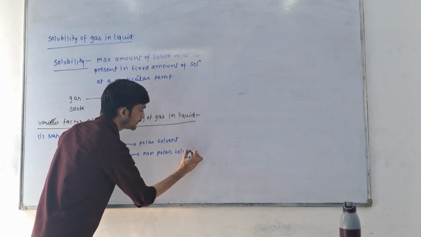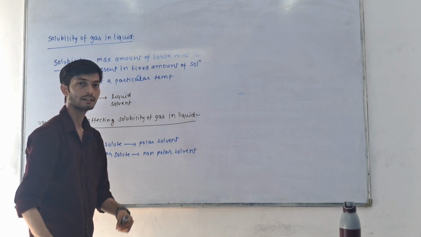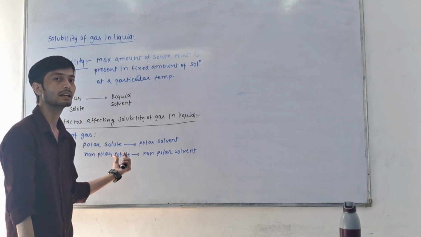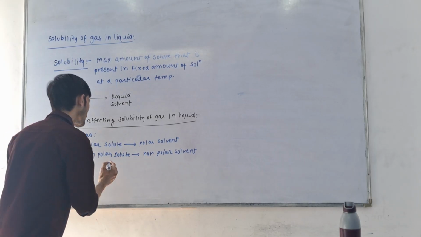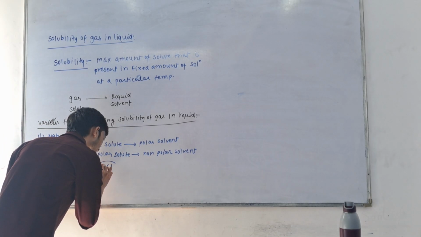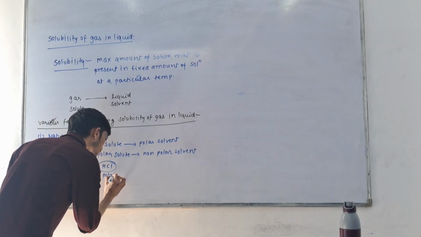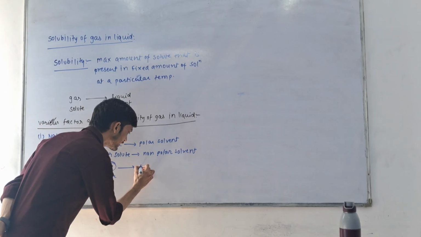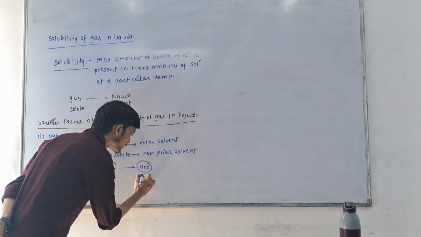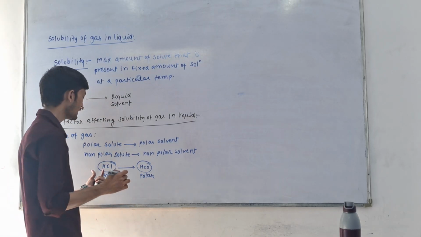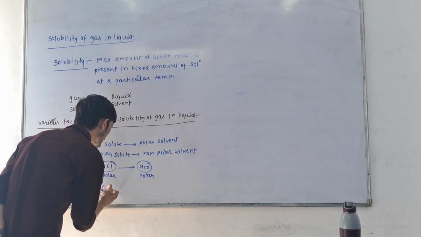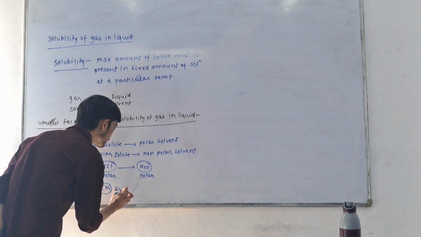That means if our gas is polar and the solvent is also polar, then it can get dissolved easily. Suppose we have HCl gas, which is polar. When we dissolve this gas in a polar solvent like H2O, which is also polar, HCl gas can dissolve more easily compared to CH4 gas and C2H4 gas.